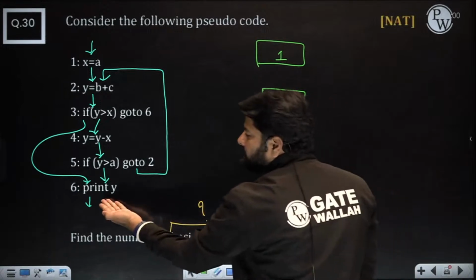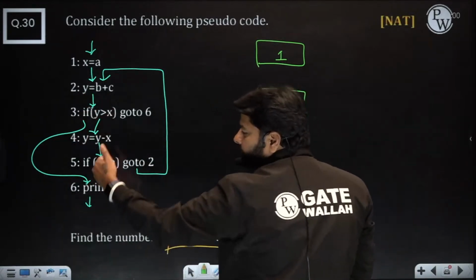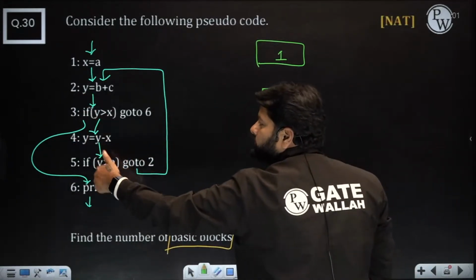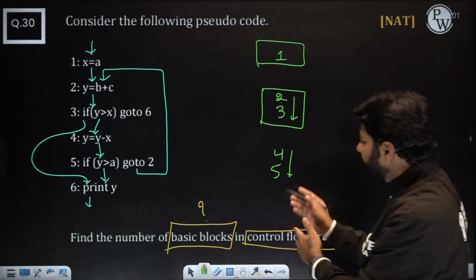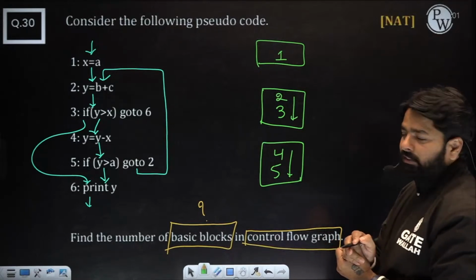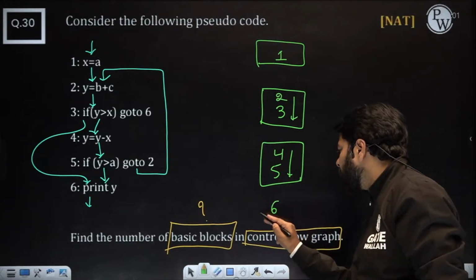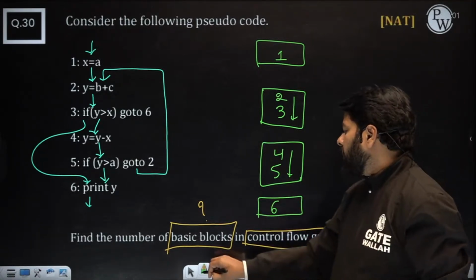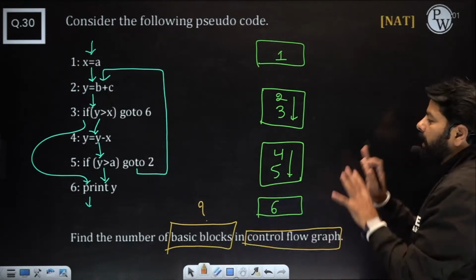And 6 may come even after 3, not only from 5. After 5, you may go to even 2. That means 4 and 5 combine, but 6 you can't combine. So 4 and 5 only will combine into the same basic block. Then 6 is the only one which is alone. So keep it. Now this many basic blocks are needed, and no need for controls.